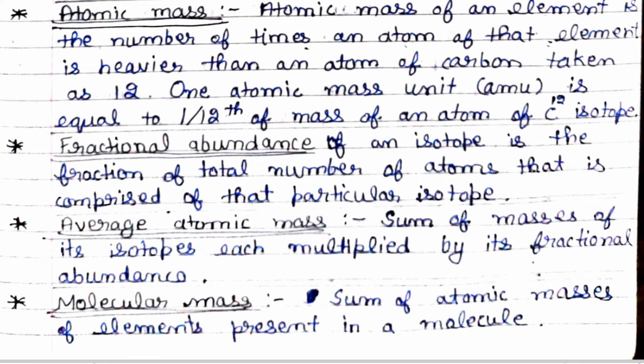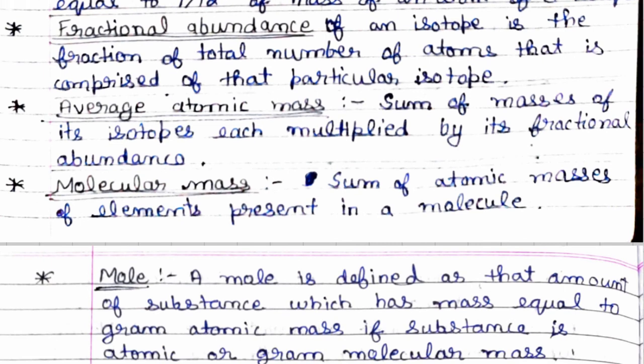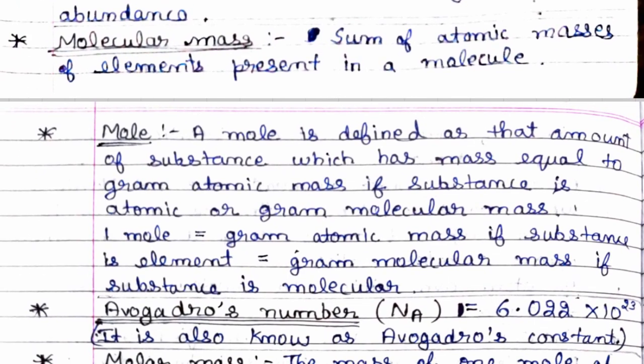Now let us discuss the next topic, which is mole. See guys, this mole concept is very important in chemistry, and most of the students do not understand this mole concept. A mole is defined as that amount of substance which has mass equal to gram atomic mass if the substance is atomic, or gram molecular mass.